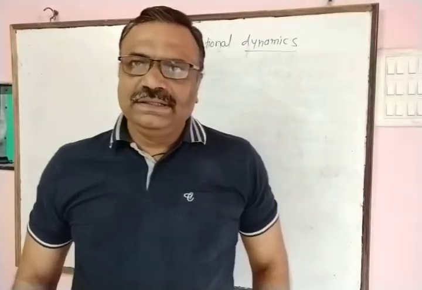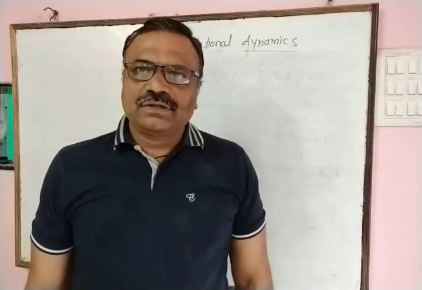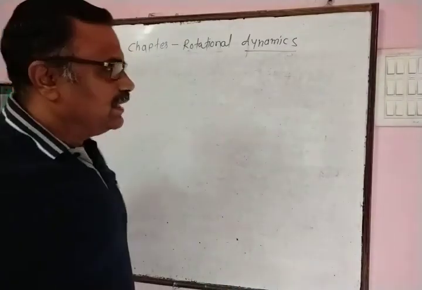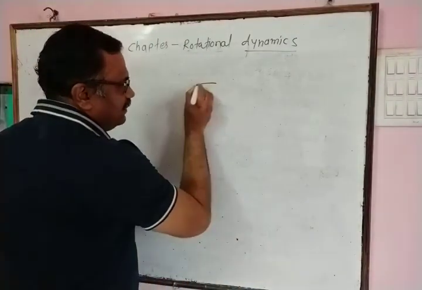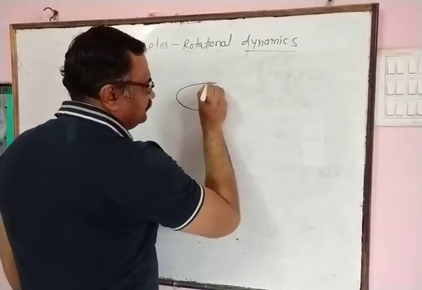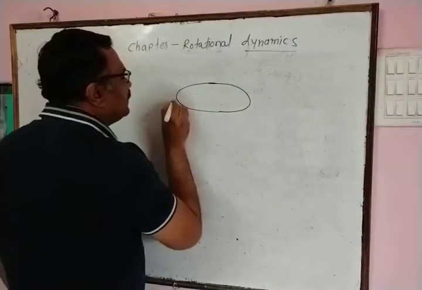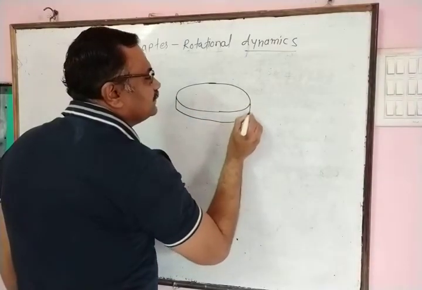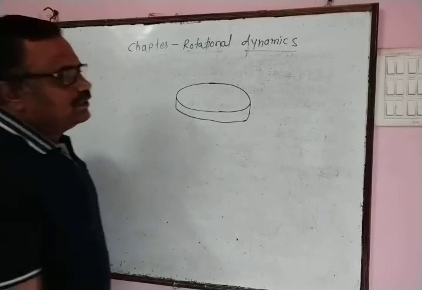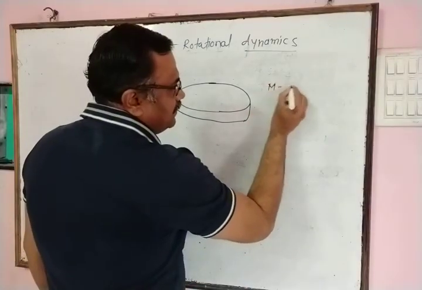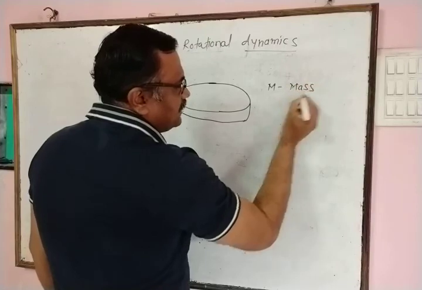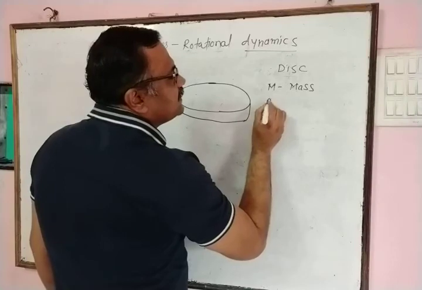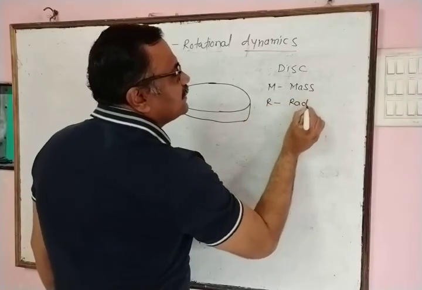Now, we discuss what is radius of gyration. Now, let us consider we have a disc. This is circular disc of negligible thickness. Let M represent mass of disc and consider R represent radius of disc.